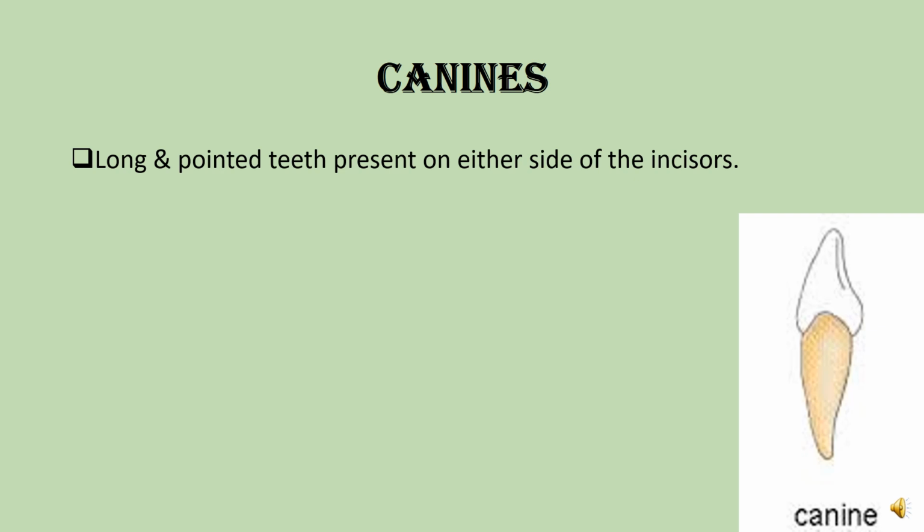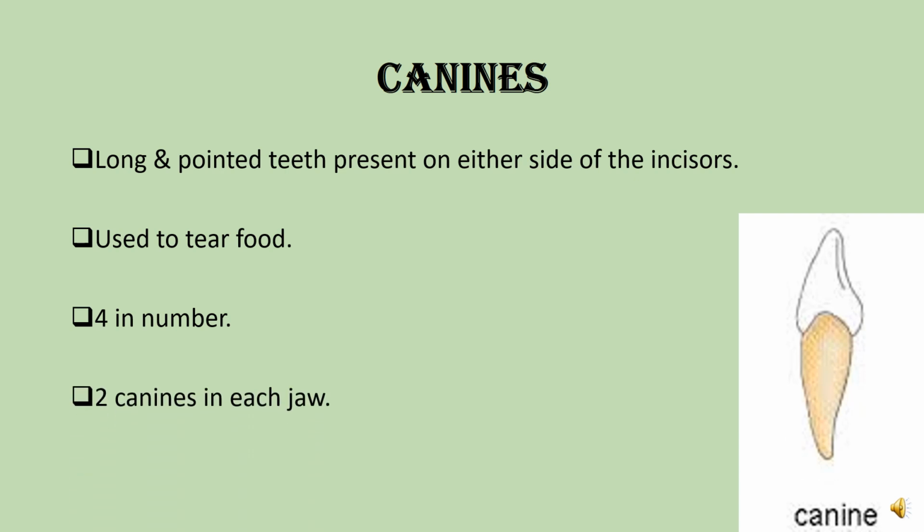What is that tooth called? Canines. Total they are 4 in number. You can count in your mouth also. They are 4 in number and 2 in each jaw. The upper jaw has 2 canines and the lower jaw also has 2 canines. So our mouth contains 4 canines in total.